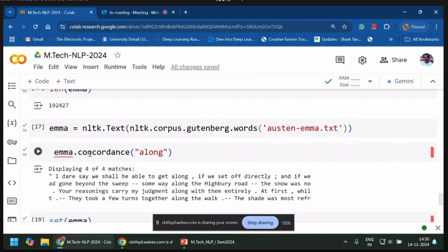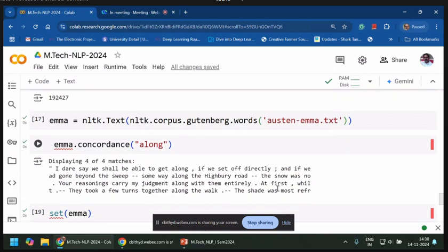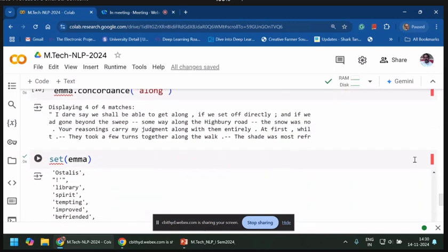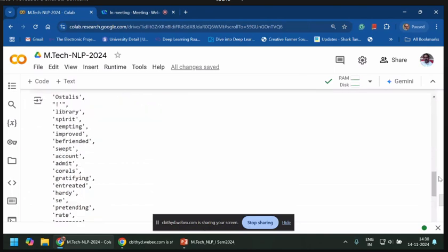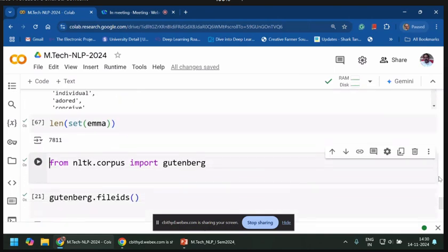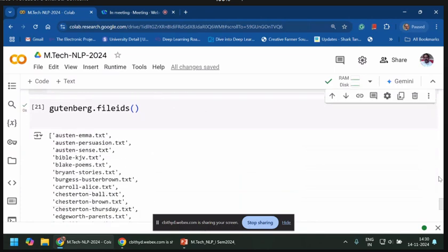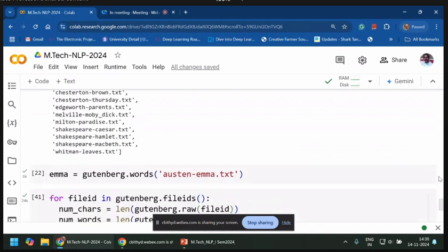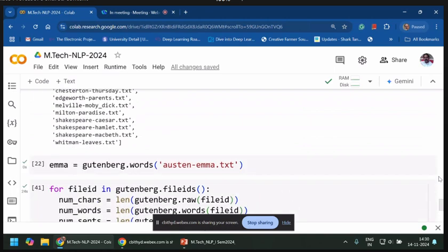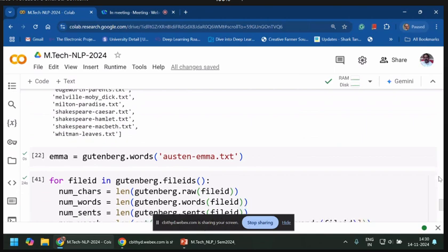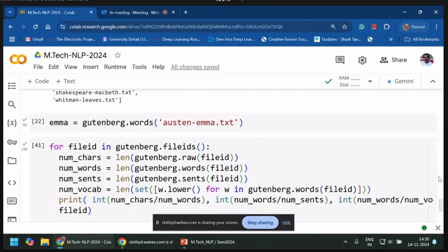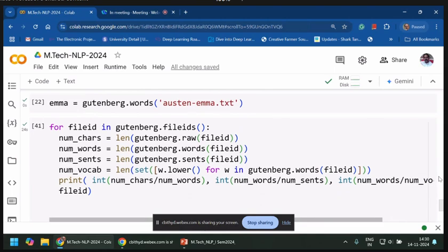Whatever it may be, concordance we have already seen in the previous sections. Now, this is the different words, the unique words. This is the total number of unique words; directly you can check it. And these are the file IDs. What is the number of file IDs? It may be 23, and I renamed it.